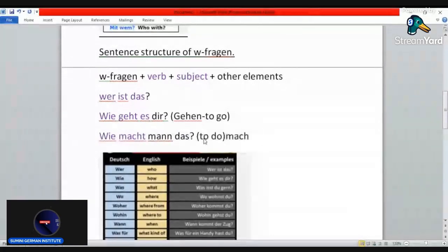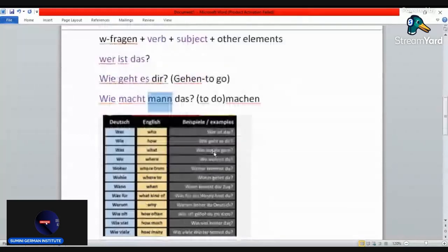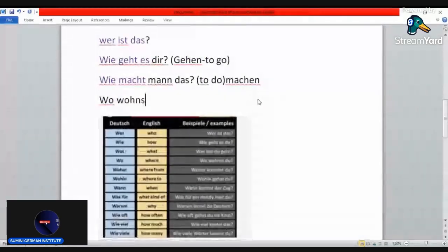So here follow the sentence structure. Wie, how, machen, to do, then man is the subject, and that is the other element. So the next one, wo, where. Wo wohnst du? So wo, where, wohnst, to live, then we have you. So where do you live?